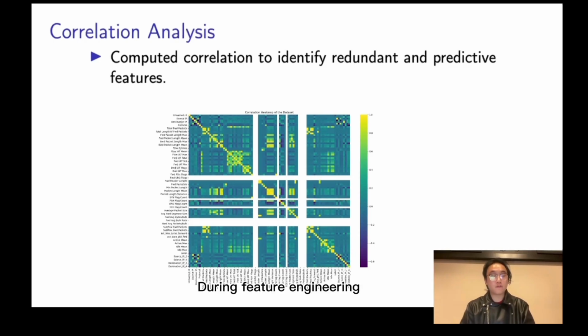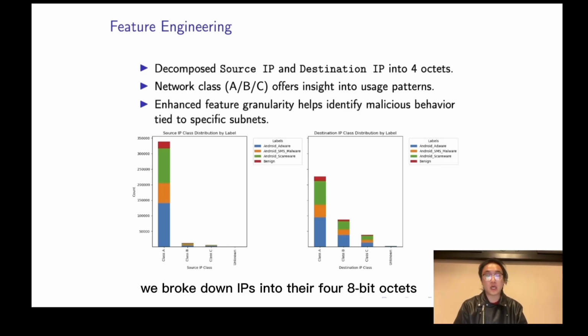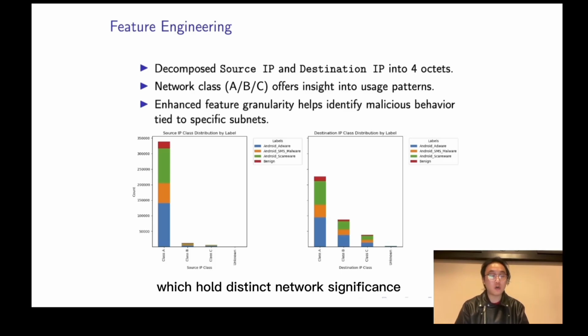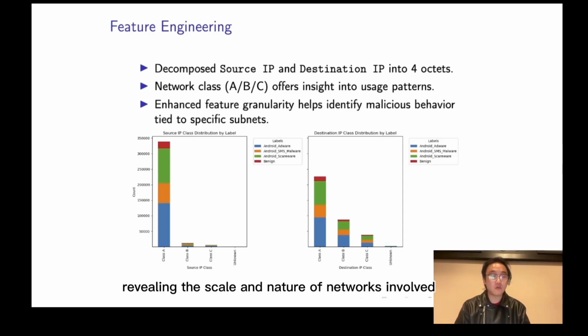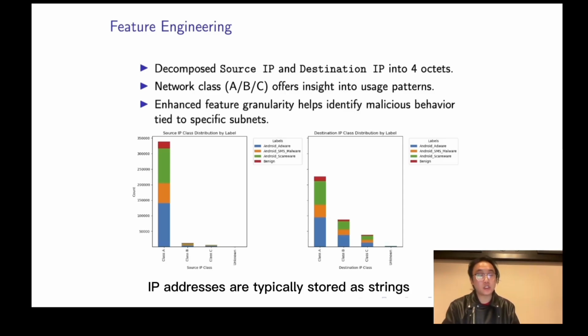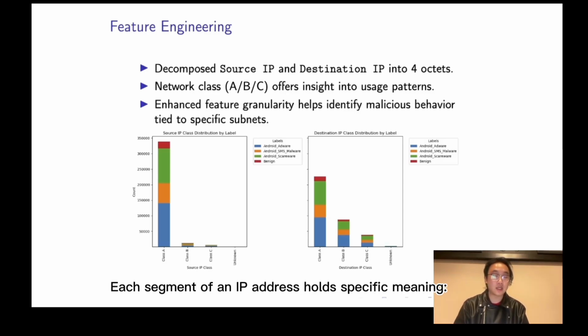During the feature engineering, we decomposed the flow ID into components like source and destination IPs and ports. We broke down IPs into their 4 8-bit octets, which hold distinct network significance. For example, the first octet represents the network class A, B, or C, revealing the scale and the nature of networks involved. IP addresses are typically stored as strings. We broke them down into their individual octets. Each segment of an IP address holds a specific meaning.